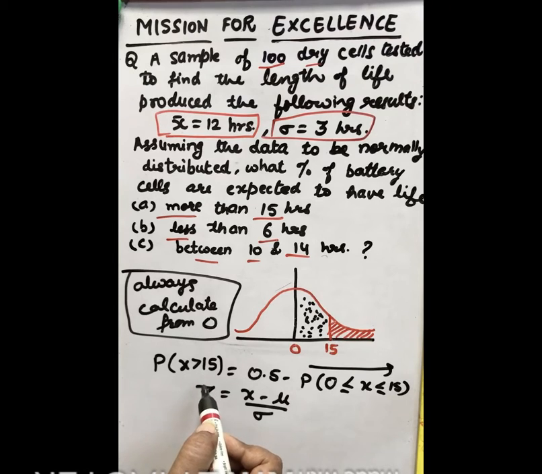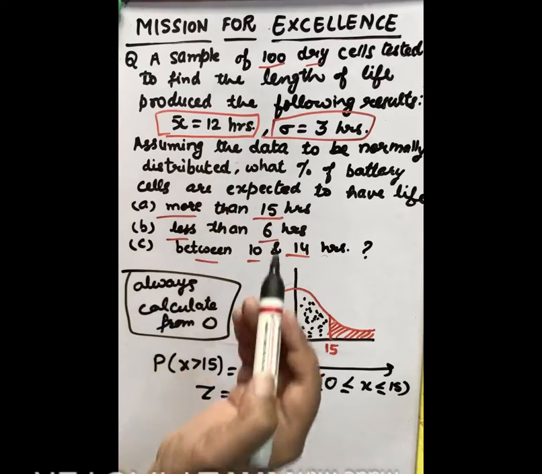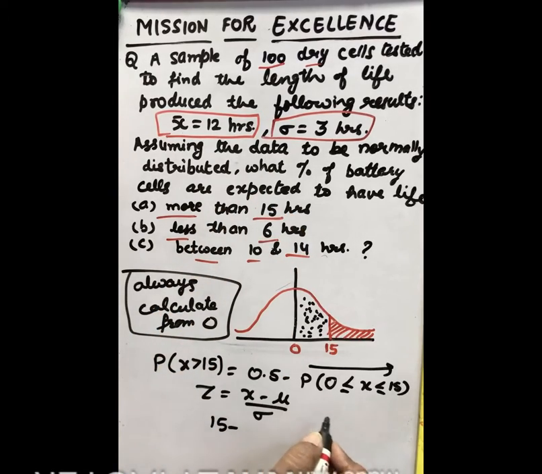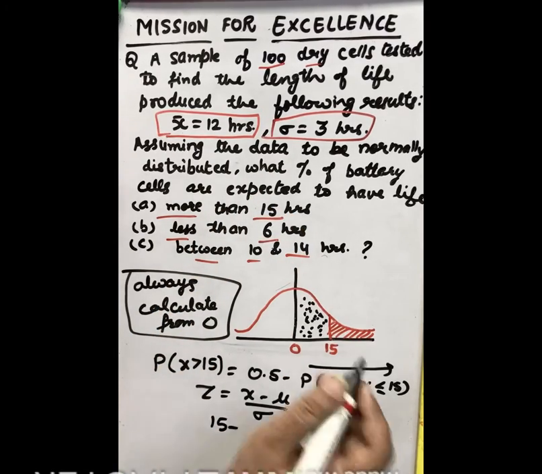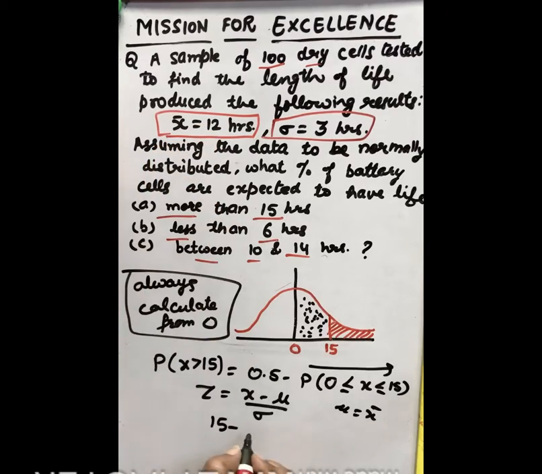So let us convert this. Mu is the mean, that is x bar, it is given 12 here. So we take 15 minus 12 and sigma is 3. So you will get z as 1.